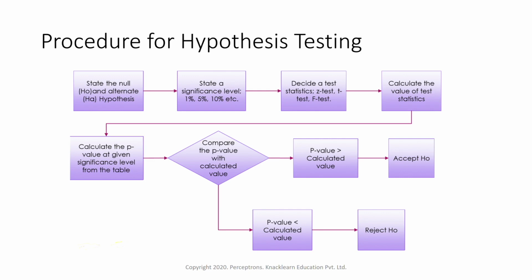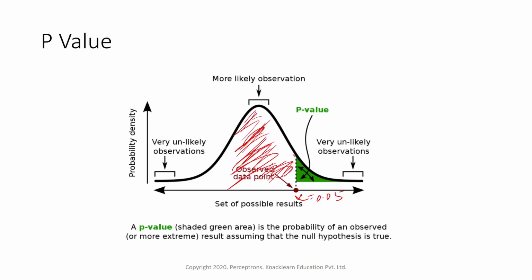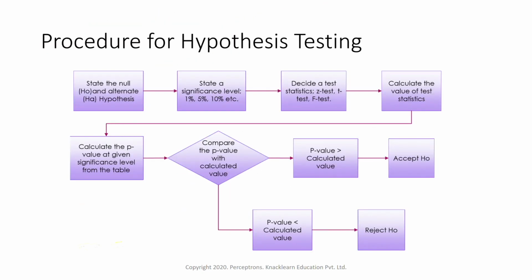So p-value less than the significance level means it is not falling near to the actual data, it is not falling near to the observed data. So that's why we will be rejecting that, because our confidence is much higher towards our result.